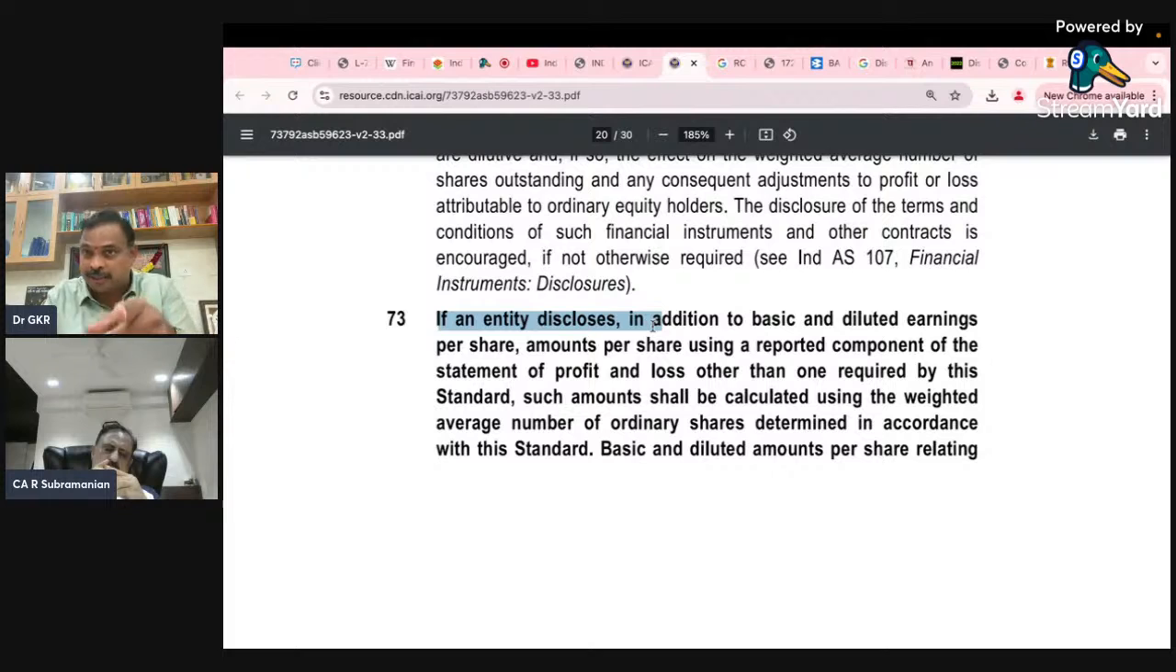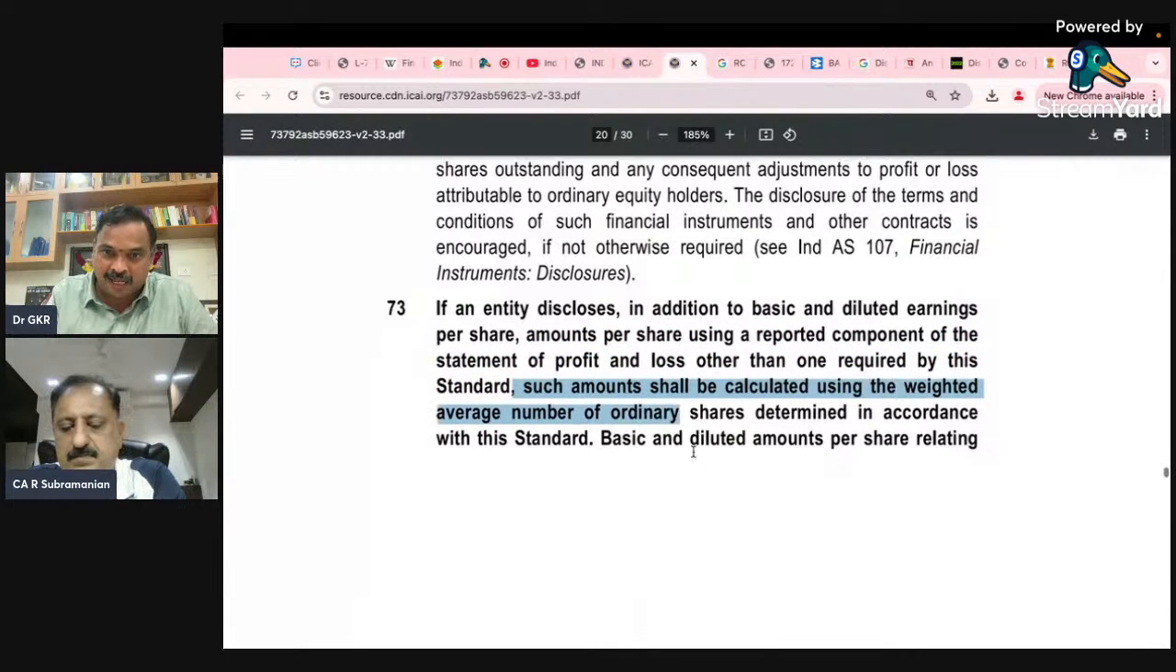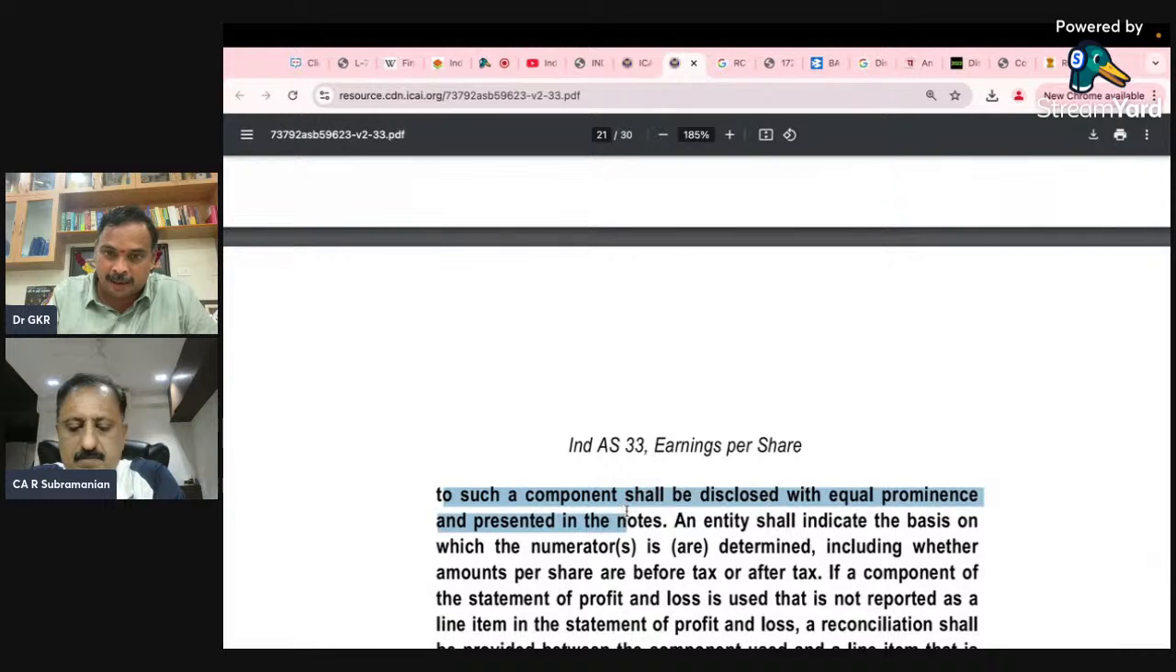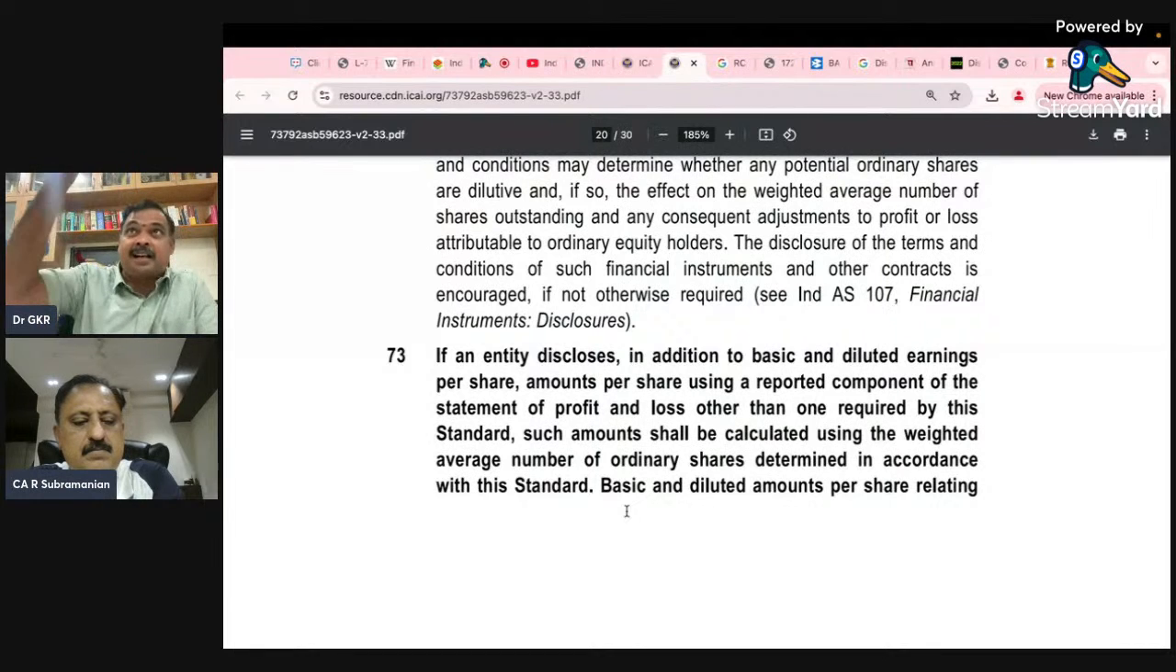If an entity, please look at 73. This is a very important para. If an entity discloses, in addition to basic and diluted, amounts per share using a reported component of the statement of P&L other than one required by the standard, such amount shall be calculated using the weighted average number of shares relating to such component. So you can actually take any one more component also, because for the numerator you are taking earnings. You can even take turnover, you can take turnover per share, cost per share also. Why only earnings per share? Turnover per share also you can give.